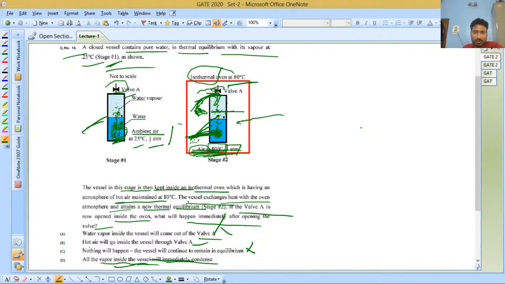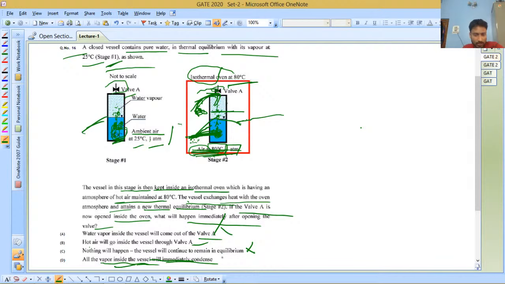But this is not seen here, because even if the heat goes inside, the temperature will never attain 100 degrees Celsius inside. So there will not be an equilibrium between vapor pressure and atmospheric pressure, and in that case you will not have any boiling or condensation. So this option is also wrong.